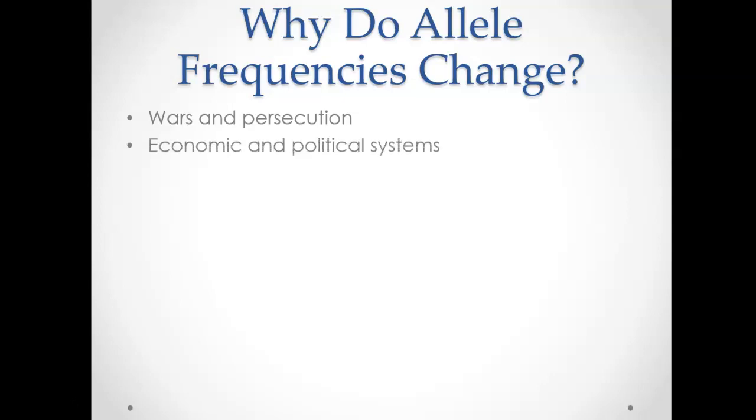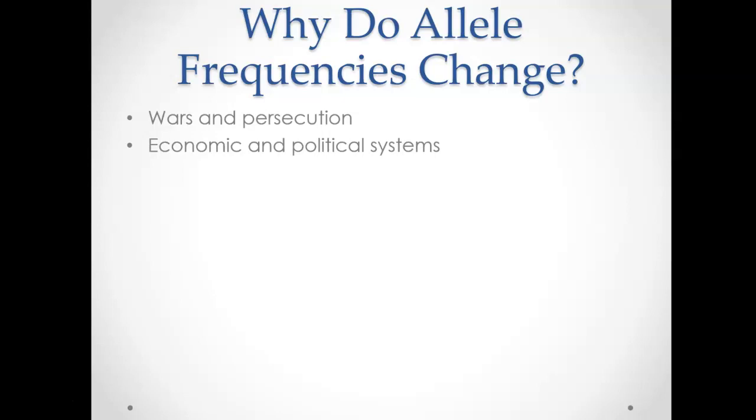why that could be. If we sort of go to the macro level and we look at just things that make populations change. Wars and persecutions, that's sort of a big one why you might see a flux in population and allele frequencies. Wars tend to usually conscript young men of various ages.